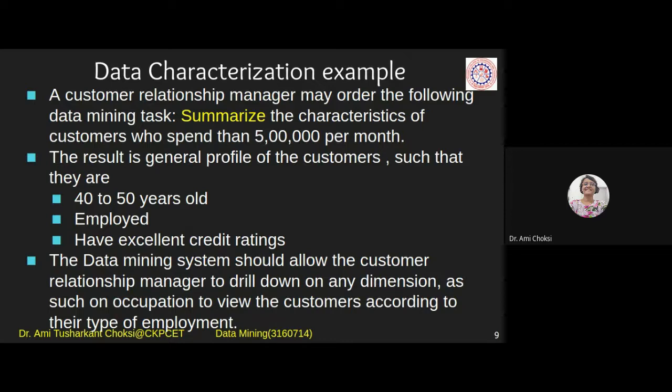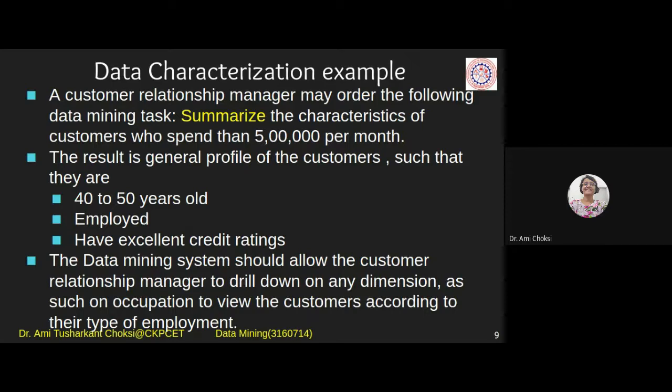Here, for business people, we are considering the profit, right? So, people who spend more than 5 lakhs per month, they are interested to me, right? So, I want to get the characteristics of those people. What sort of people are there? They are 40 to 50 years old. Typically, we consider that suppose you people are there, then will you spend this much?